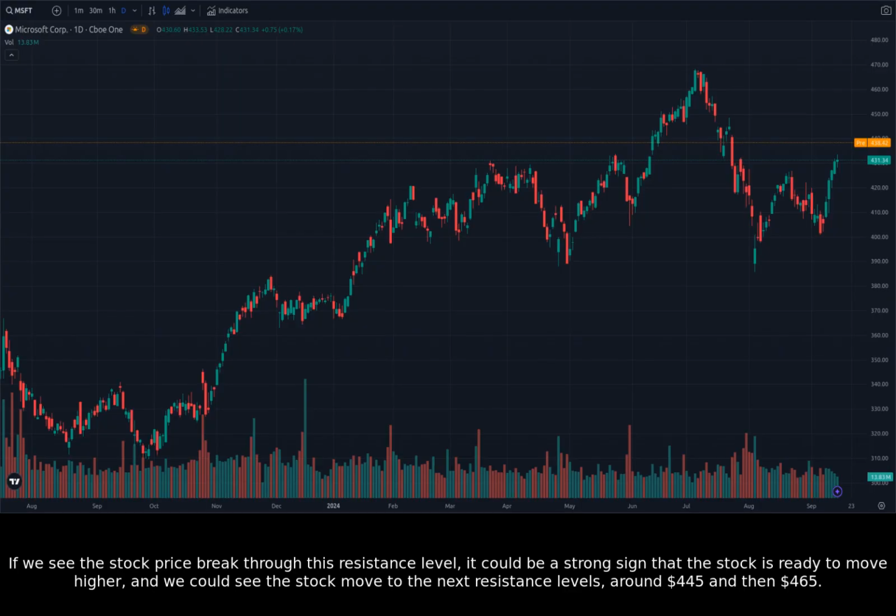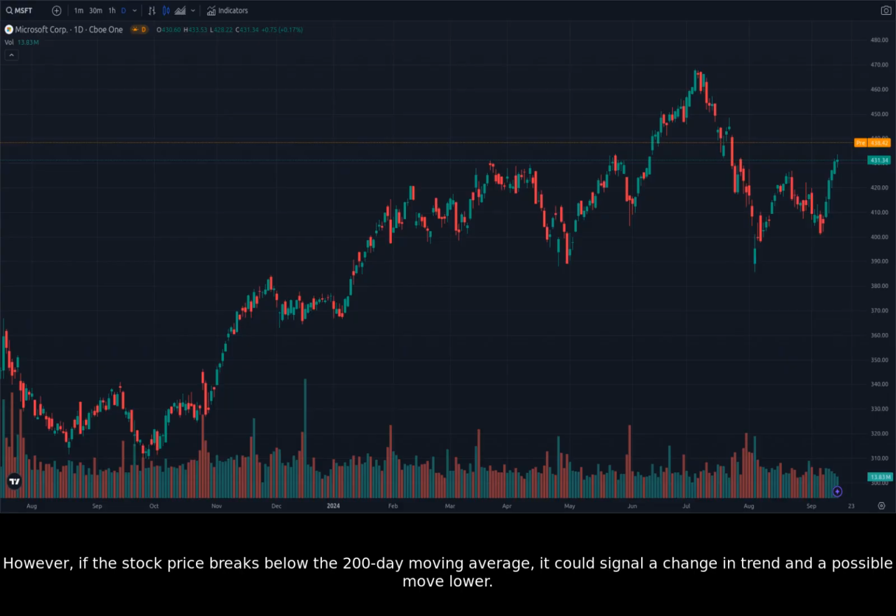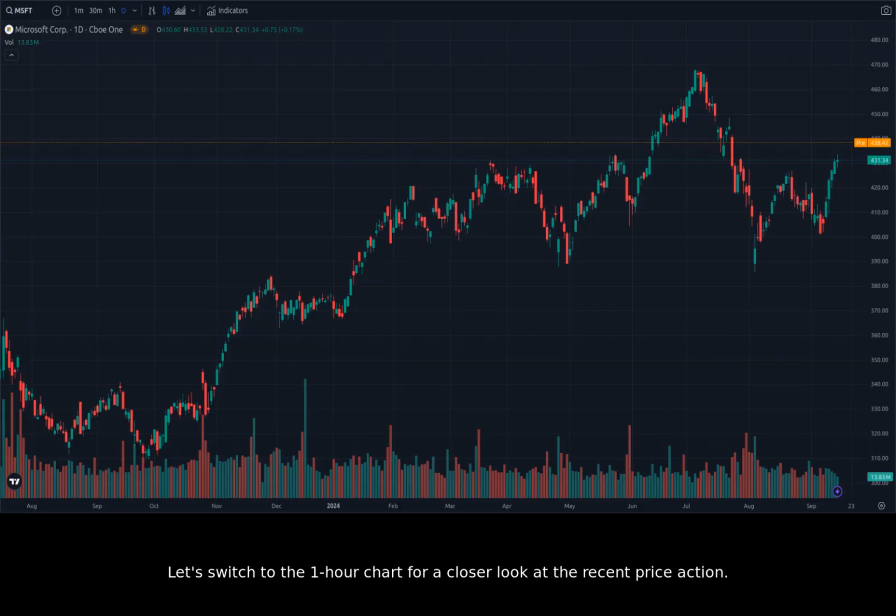If we see the stock price break through this resistance level, it could be a strong sign that the stock is ready to move higher, and we could see the stock move to the next resistance levels, around $445 and then $465. However, if the stock price breaks below the 200-day moving average, it could signal a change in trend and a possible move lower. Let's switch to the 1-hour chart for a closer look at the recent price action.